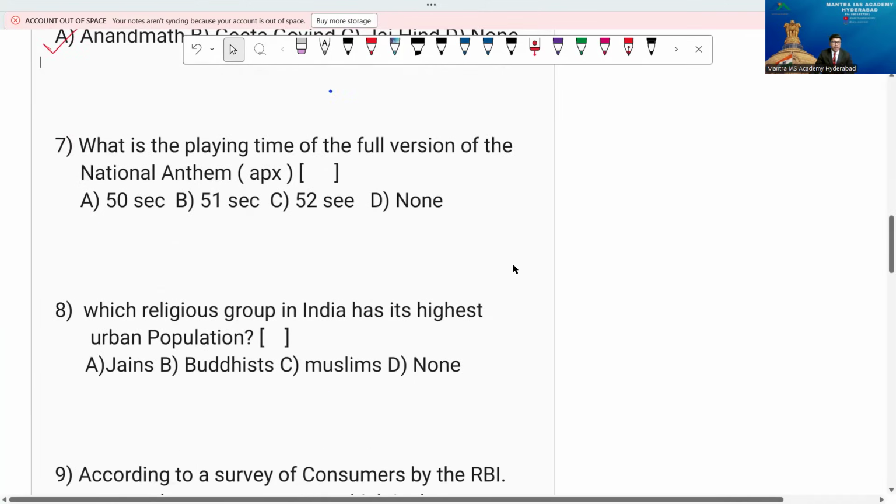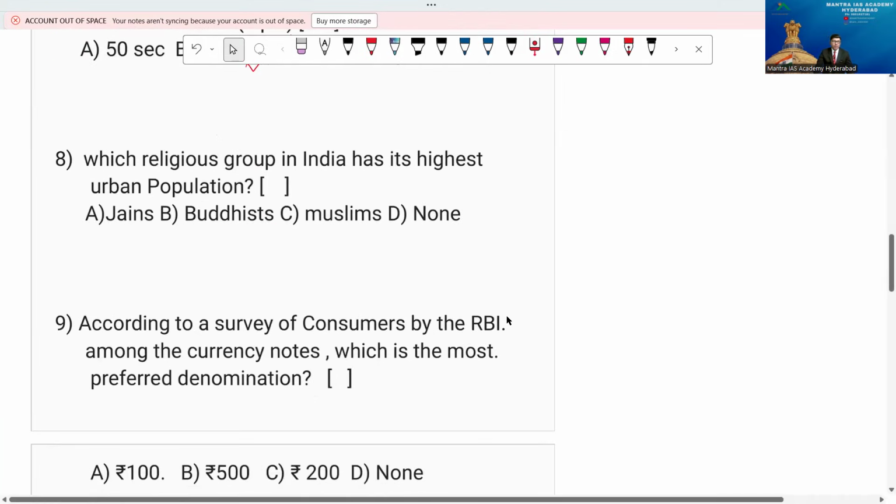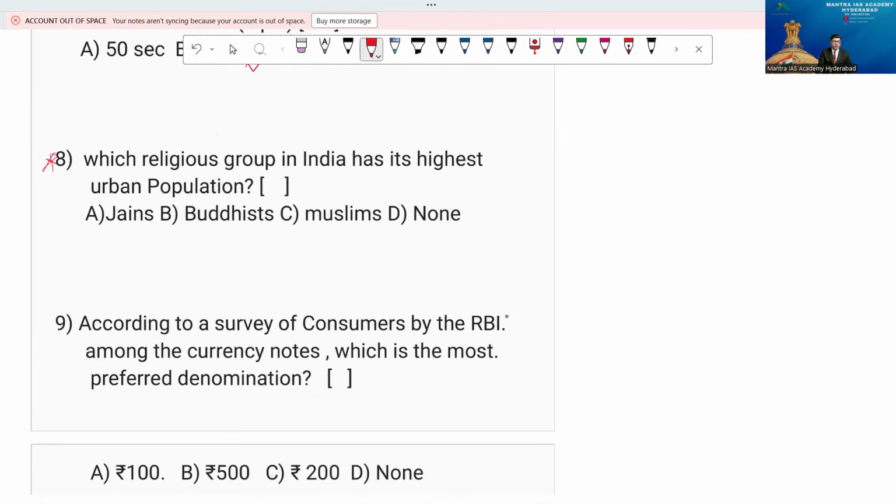Next, question number 7. What's the playing time of the full version of the national anthem? Option A, 50 seconds, B, 51 seconds, and C, 52 seconds. And of course, the answer is definitely 52 seconds, my friends. And in this case, I want to ask you a very important point. Everybody should know: which religious group in India has the highest urban population?